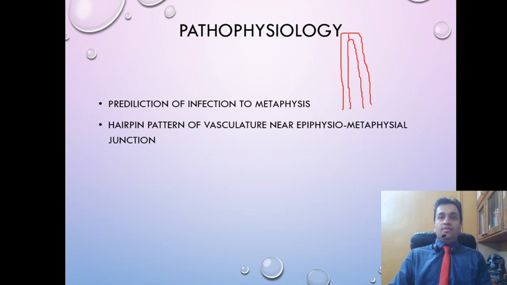Now this point of the vessel is the place where the vessel is likely to kink, or where the vessel has the smallest diameter, and therefore if an infective embolus is entering the blood vessel from here, it is likely to get lodged somewhere here just prior to the smallest diameter, which is the kink, and therefore the far end of the metaphysis bearing the hairpin bends of the metaphyseal vasculature is the most common histologic zone of onset of acute osteomyelitis. This is another MCQ point.